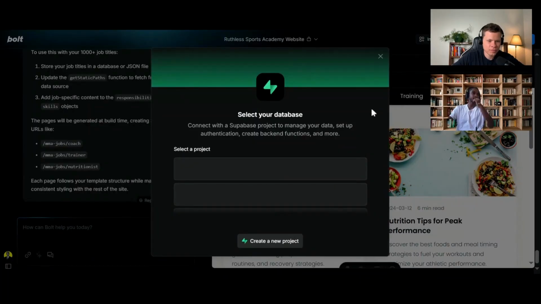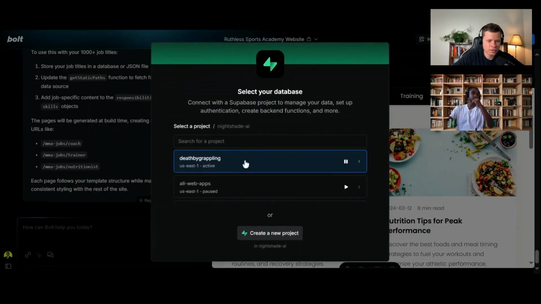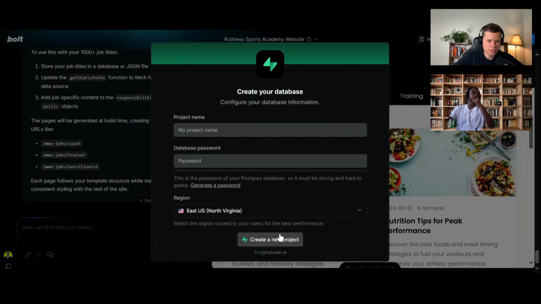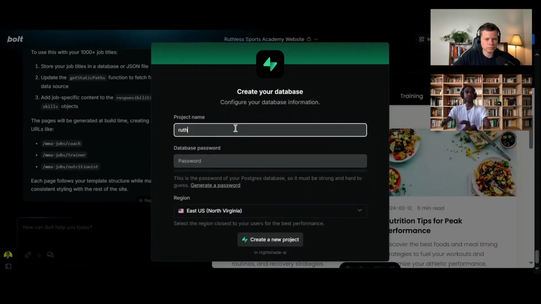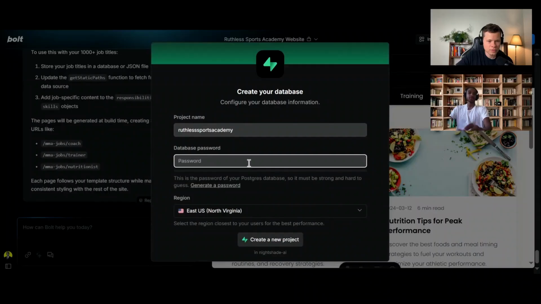I'll select my project and stuff. All right, let's go. Create a new project. Let's call this one Ruthless Academy. Let's create a quick password, create a project.